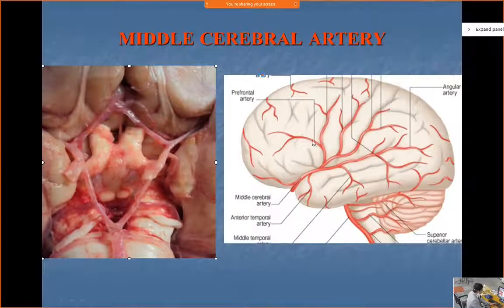Next, come to the middle cerebral. If you look over here again, you see the middle cerebral is going laterally. Now this fissure, what is this fissure? Has anyone studied it in the brain? There is a fissure which goes laterally. There are basically two main fissures. One is the central fissure, this one, and this is the what fissure? Anyone? The Sylvian fissure.